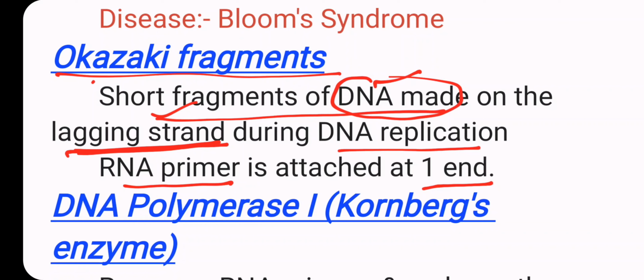The Okazaki fragment requires an RNA primer. Okazaki fragments are synthesized in double-stranded DNA, and also formed during replication of single-stranded DNA. So remember, single-stranded and double-stranded both.